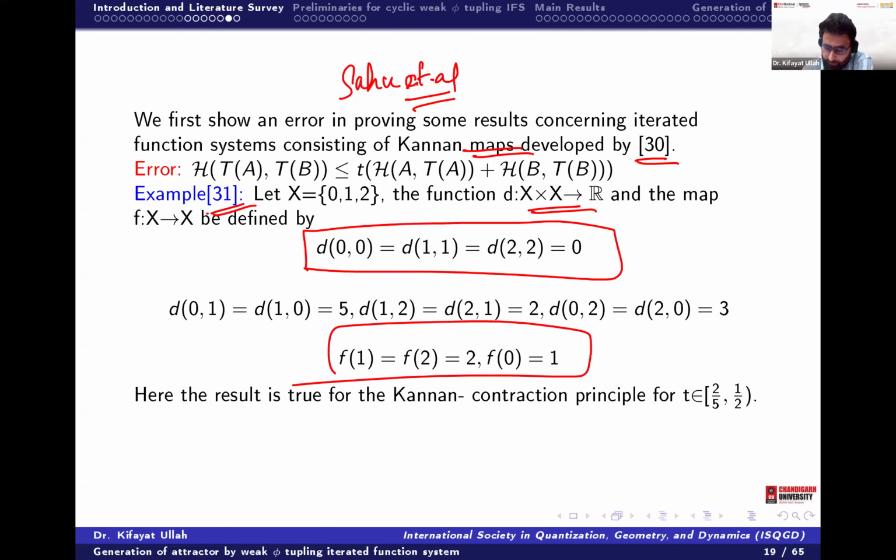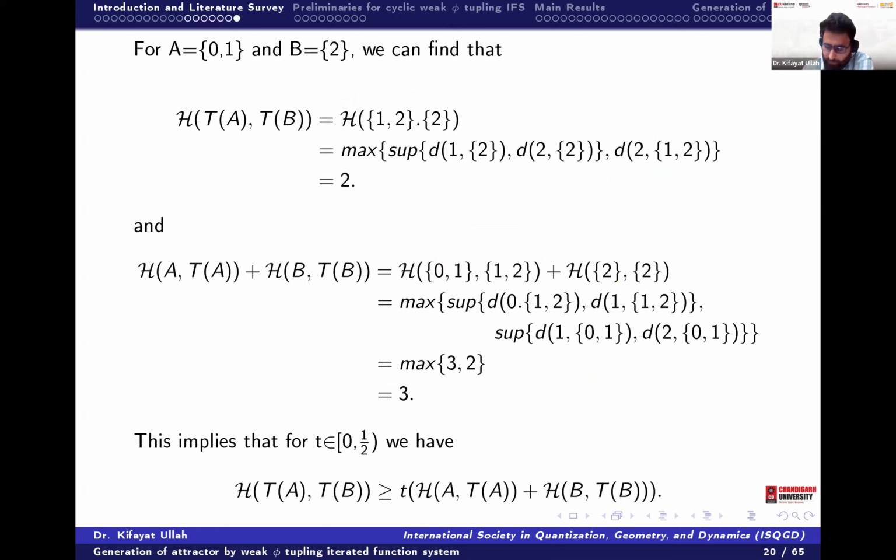Even though they used a well-known contraction, the Kannan contraction, a very famous contraction, it gives a good characterization of the compactness of the space. But one thing is there: they could not make the Kannan contraction work in the hyperspaces. Okay, they showed that it is not wrong, and they gave the example.